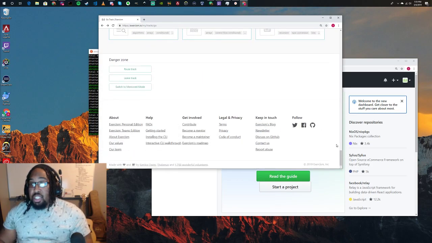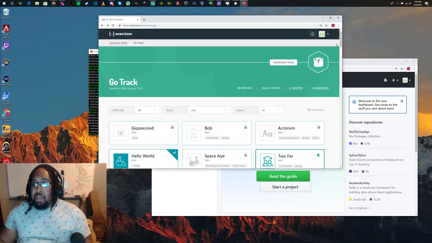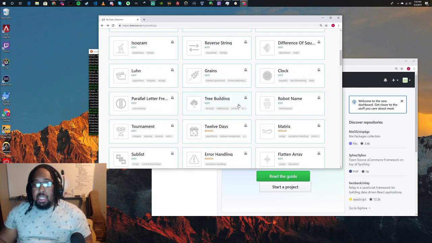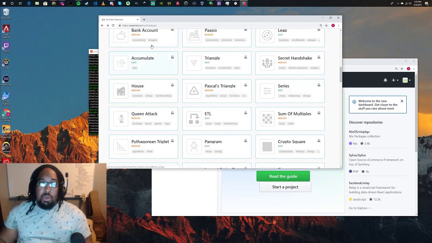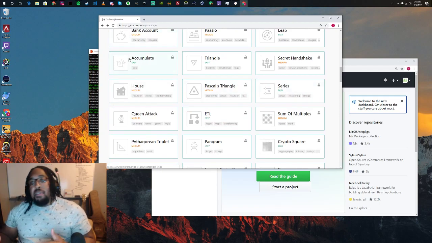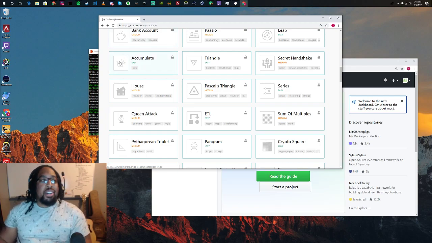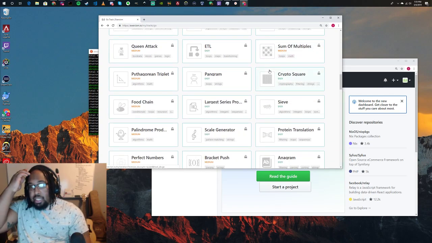Hopefully, this will take us a while to do. The problems definitely go from easy. There's lots of easy ones, lots of medium ones, lots of hard ones. So we'll definitely be able to progress through, and hopefully everyone will be able to follow along through this journey of completing all of these items that we have here in Exorcism.